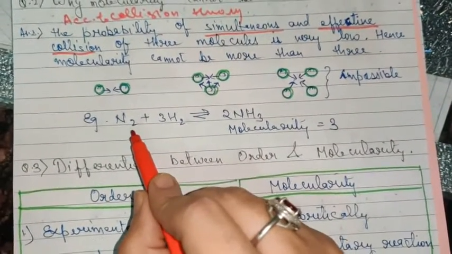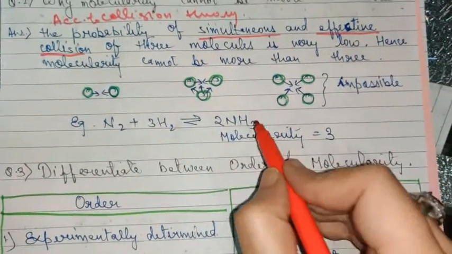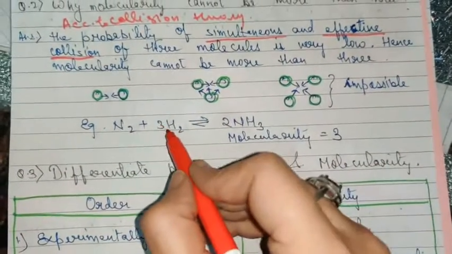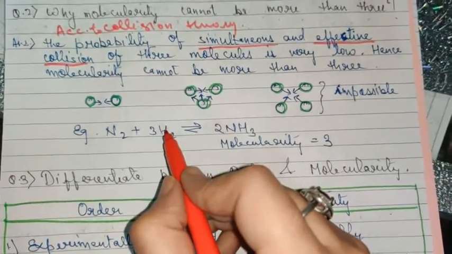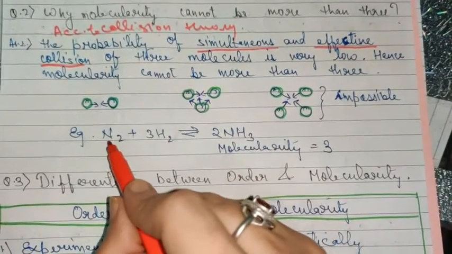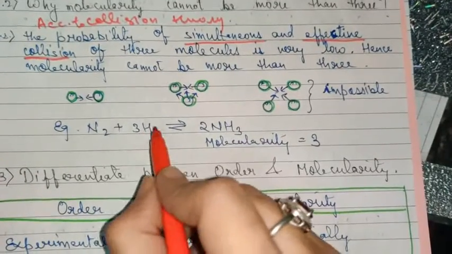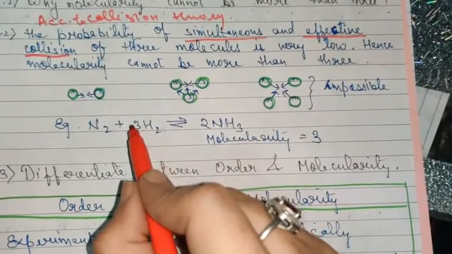Now you can see an example is mentioned here. Nitrogen is reacting with hydrogen to produce ammonia. According to the theoretical concept, since molecularity is a theoretical concept, you can see here 3 hydrogen molecules and 1 nitrogen molecule are reacting together. So according to this reaction, the molecularity should be 4.